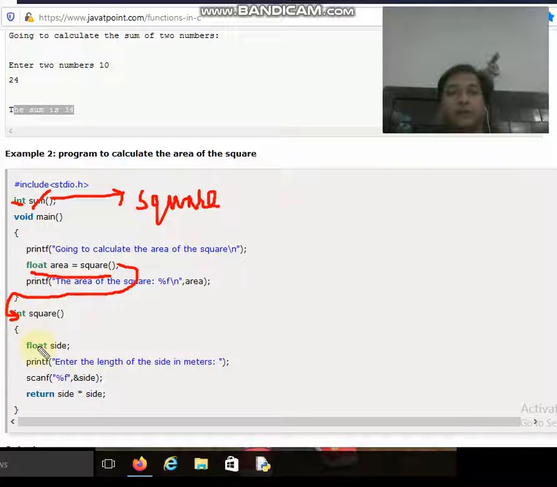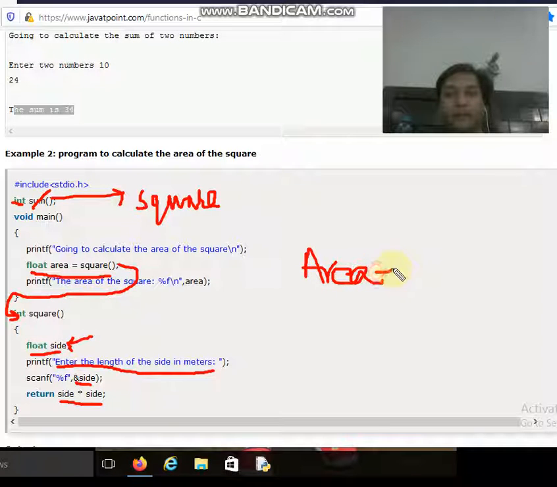and upon calling of this function, the control reaches to the definition of the function, where a variable side is declared, a printf statement is written which says enter the length of the side in meters, and we are scanning the side variable as a float, and then we are returning the value side multiplied by side, because everybody knows the area of the square is nothing but side multiplied by side, that is side square.